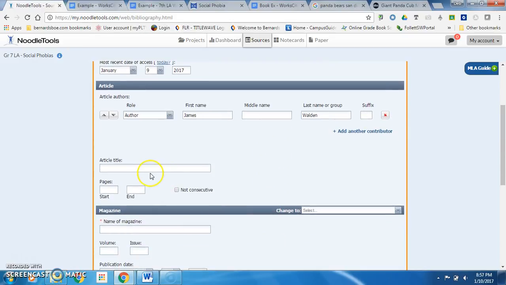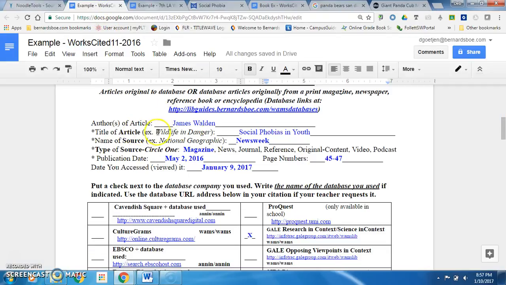Okay, the next field is article title. Again, we look at our sheet. The title of the article for me was Social Phobias in Youth.